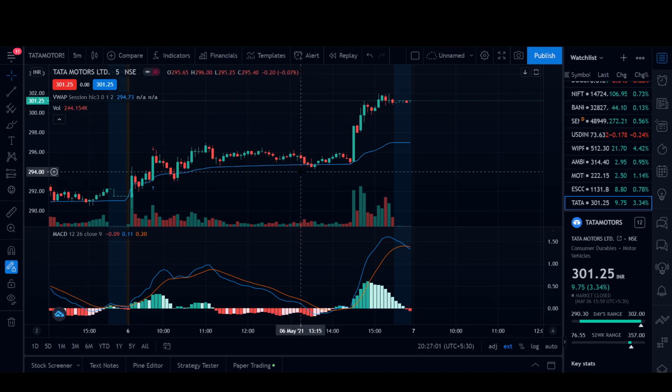So over here, I have Tata Motors on the 5-minute time frame. For me, this strategy works the best on the 5-minute time frame. This was one of the trades which I took today. I could see here that the MACD is generating a buy signal, and I can see that the stock price is above the VWAP, at support levels on the VWAP.